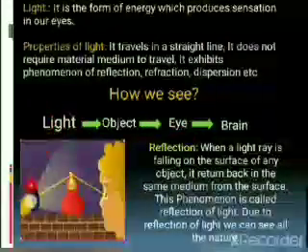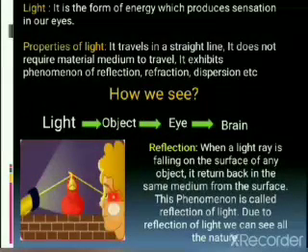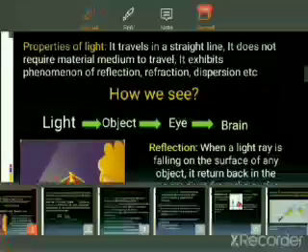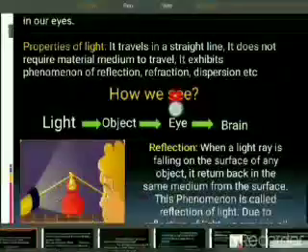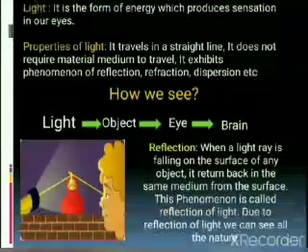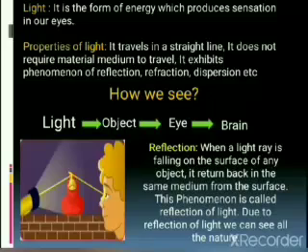This is the light, this is the object, this is the eye, and from the eye he can perceive through the brain. Then only one can see this object, one can see the nature. This phenomenon is called reflection of light. Due to reflection of light we can see all the nature.